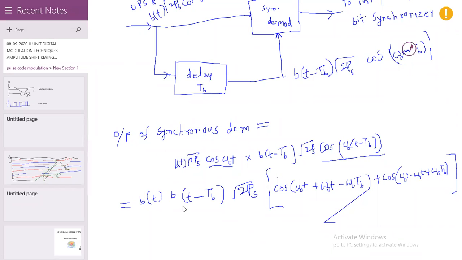Here we can indicate that this is divided by 2.